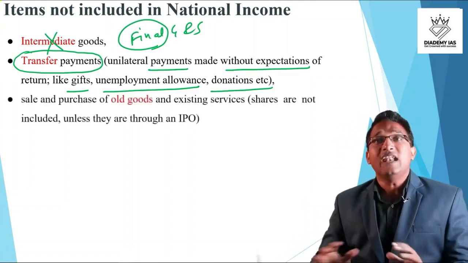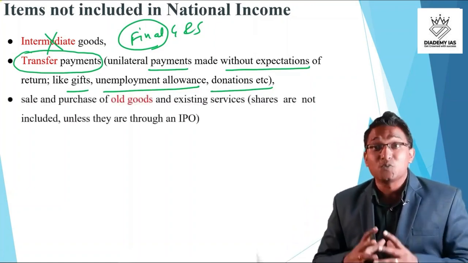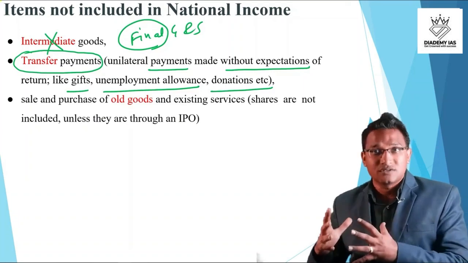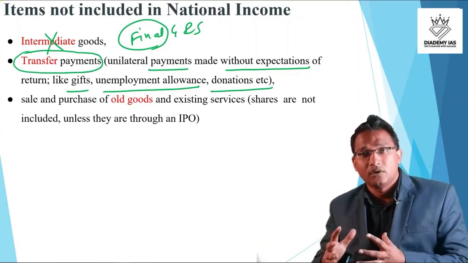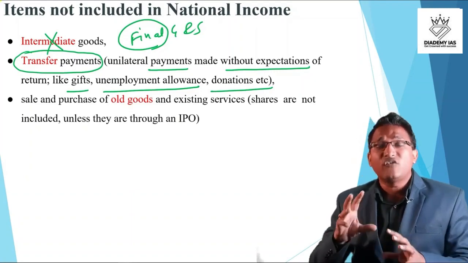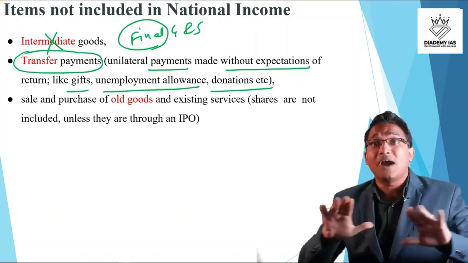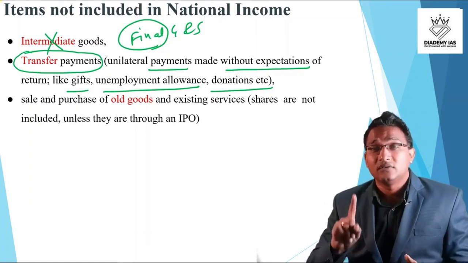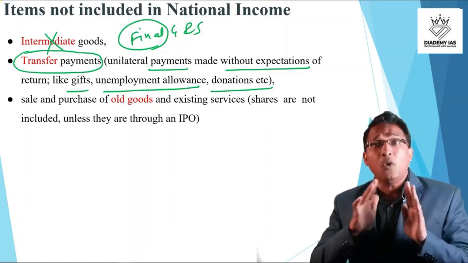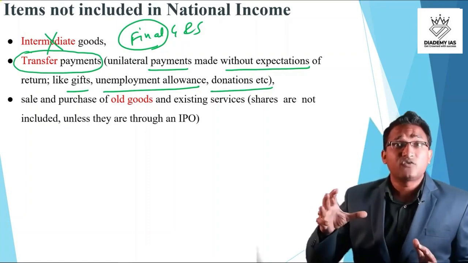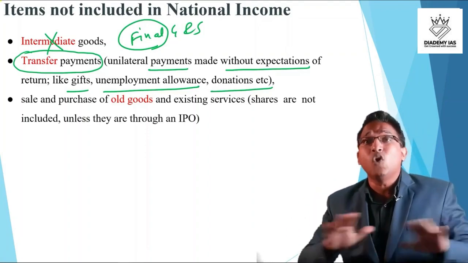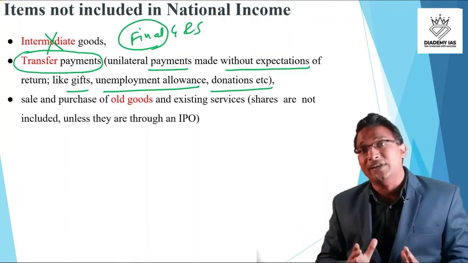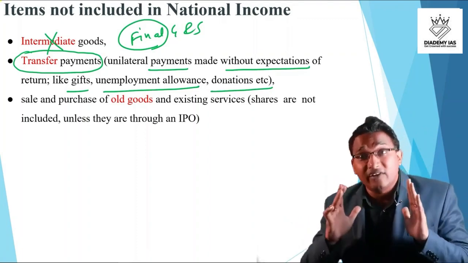Third, the sale and purchase of old goods. Old goods may be an old house, old car, old computer system. So the sale of second-hand goods is not part of the calculation of national income. And why not? Because there is no production happening. It is just a shift of goods from one place to another place. There is no value addition. Value addition has to be there. Some production activity has to be there.